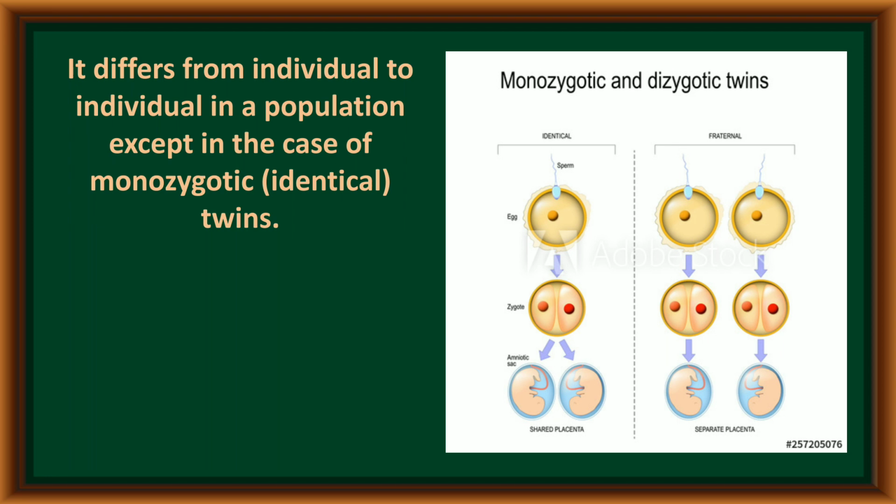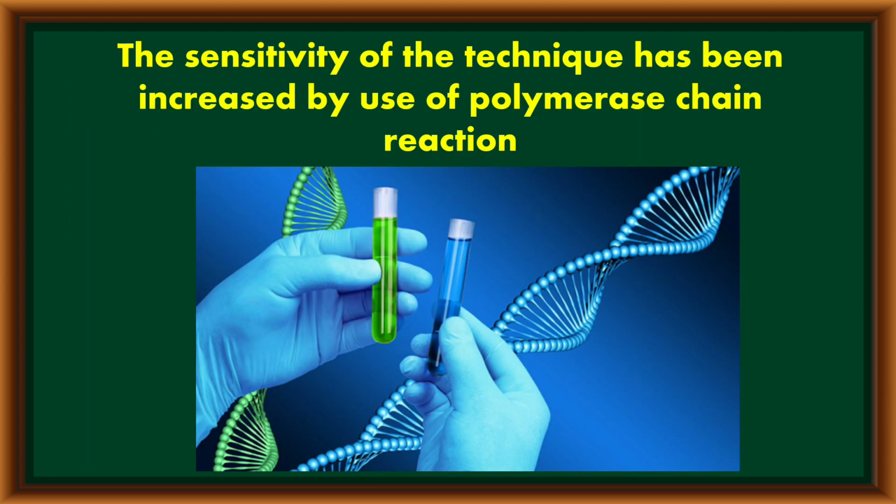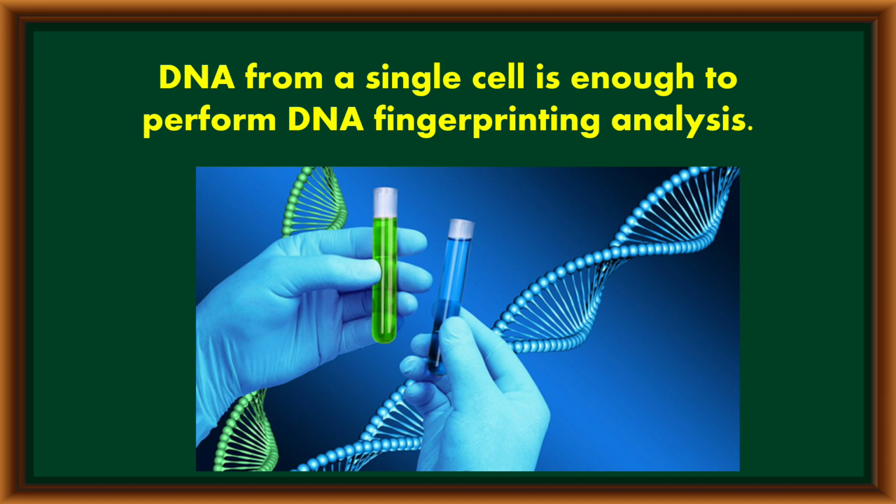The monozygotic twins are formed by dividing a single zygote into two embryos. In such cases, only the autoradiograms of the two monozygotic twins are exactly similar. The sensitivity of DNA fingerprinting can be increased with the help of the polymerase chain reaction. At the same time, for DNA fingerprinting, the DNA from a single cell is enough for the analysis.